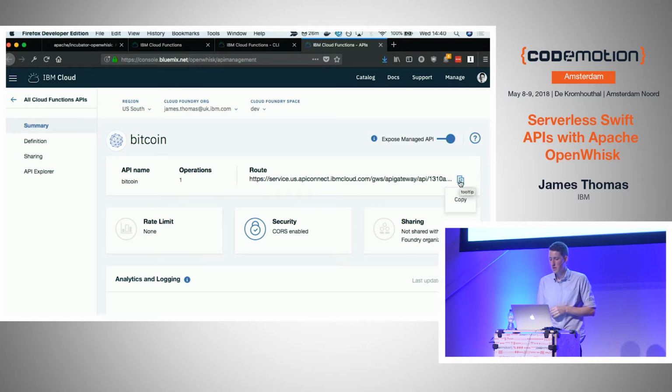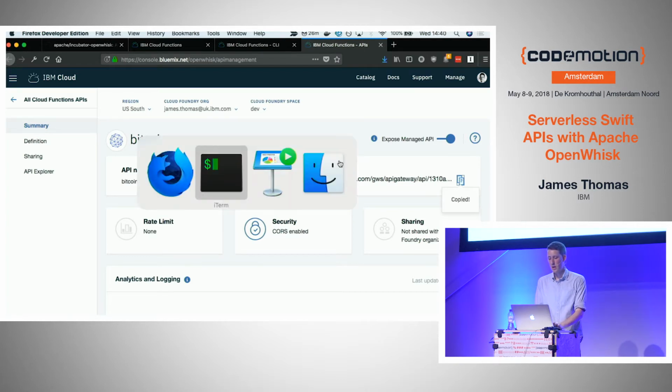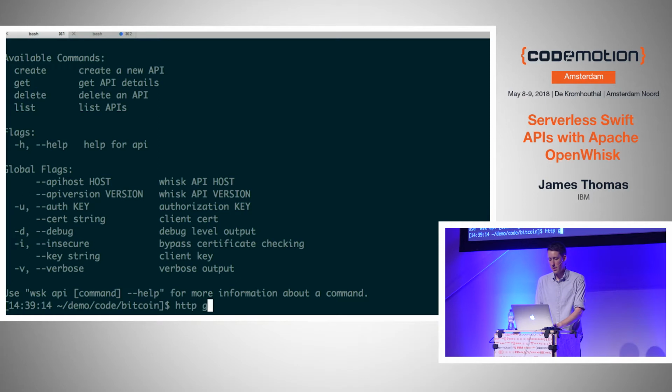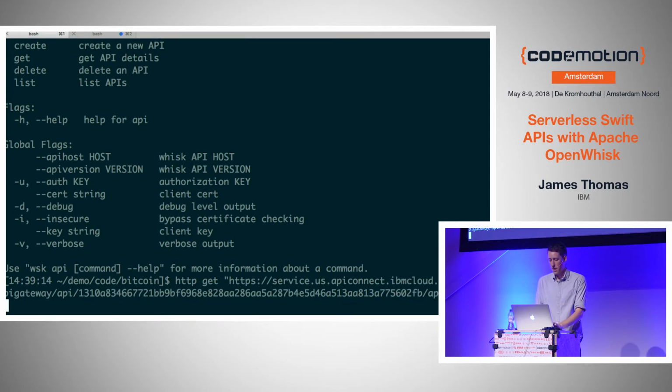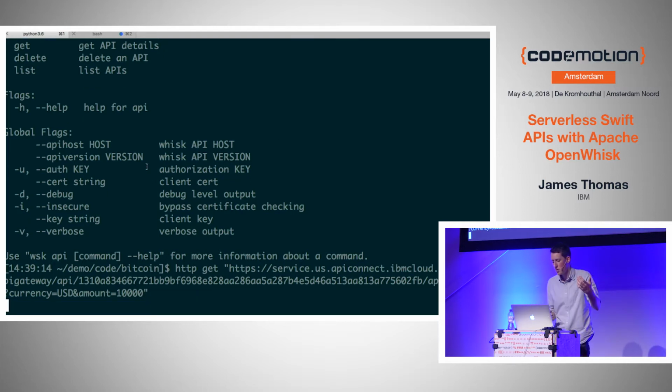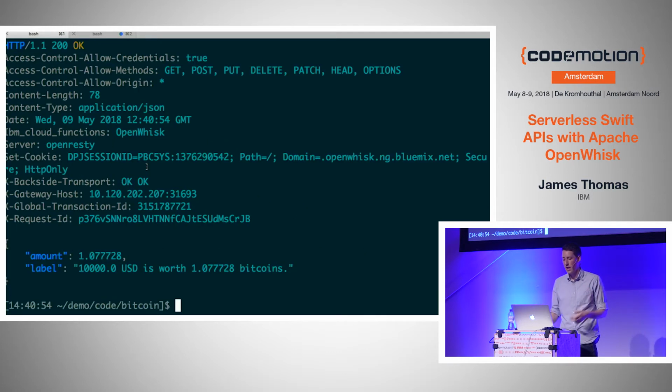So it looks like it's worked. There's the root. Because I don't have a custom domain registered, it's giving me a custom root on the API gateway. And I can do the same. I can say HTTP get API/Bitcoin, because that's the path I set up. Currency is US dollars. Amount equals like 10,000 again. And it should just work. Hopefully, I should get back pretty much the same JSON. It should just say $10,000 is like X amount of Bitcoins, right?